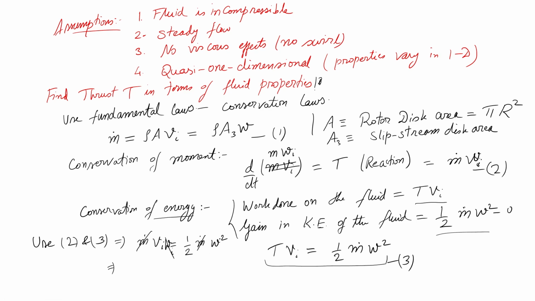So now this Wi will cancel this and we end up with Vi equals W by 2, or W equals twice of Vi. Okay.